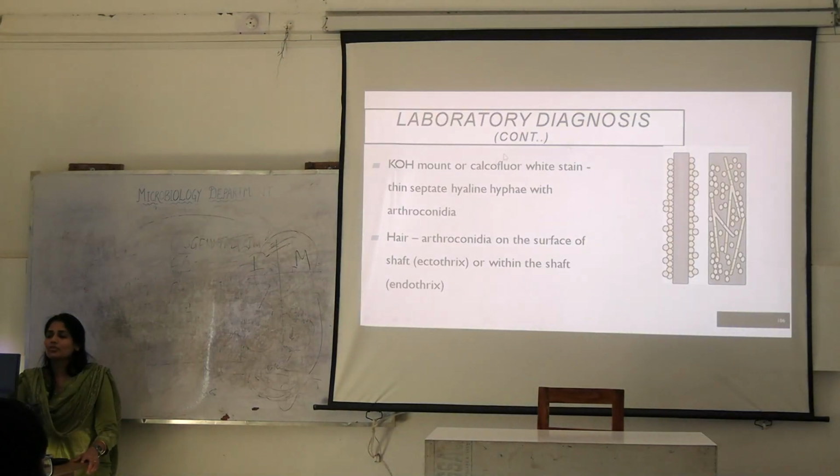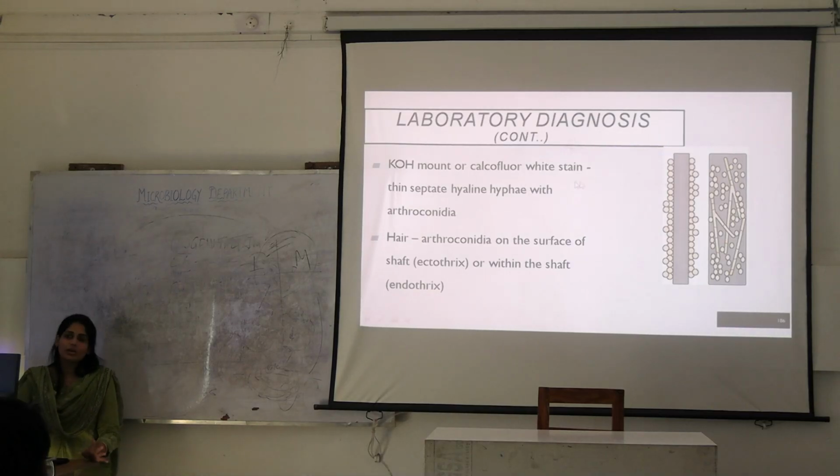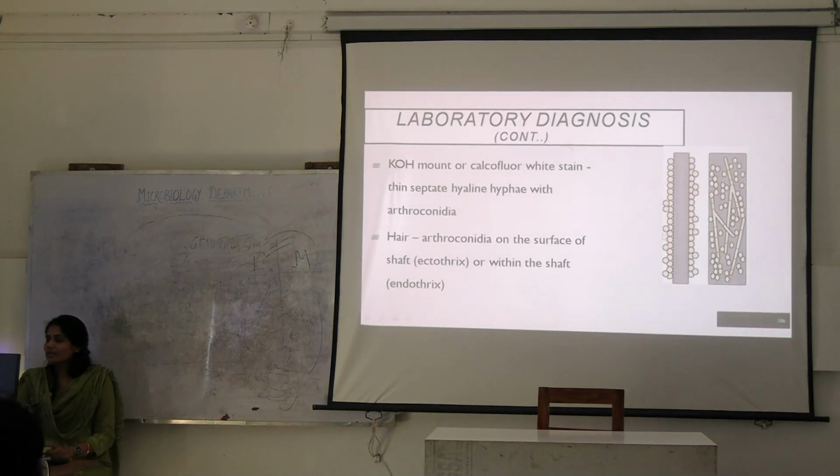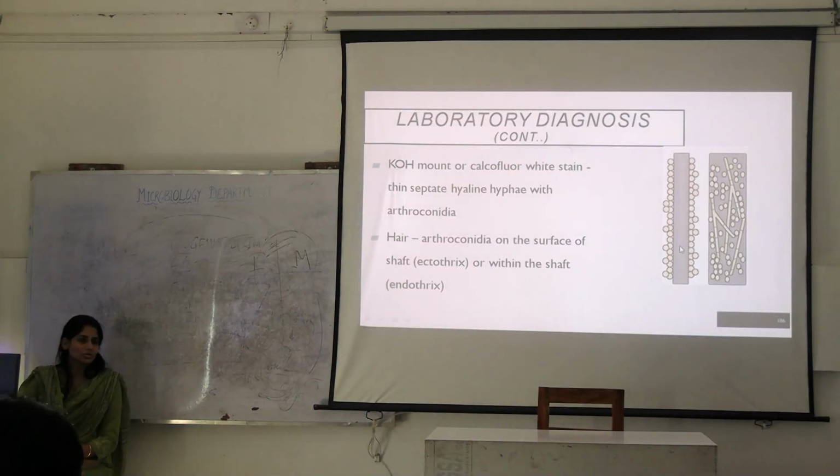KOH mount or calcofluor white stain will show you thin septate hyaline hyphae with or without arthroconidia. And in case of hair, if you see these arthroconidia on the surface, it is known as ectothrix, or when it is within the hair shaft, it is known as endothrix.